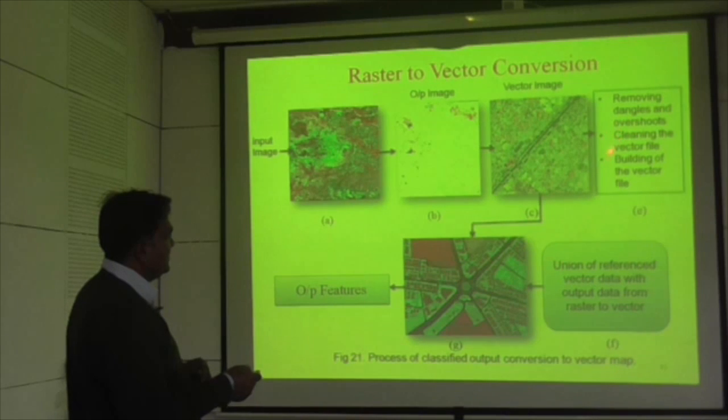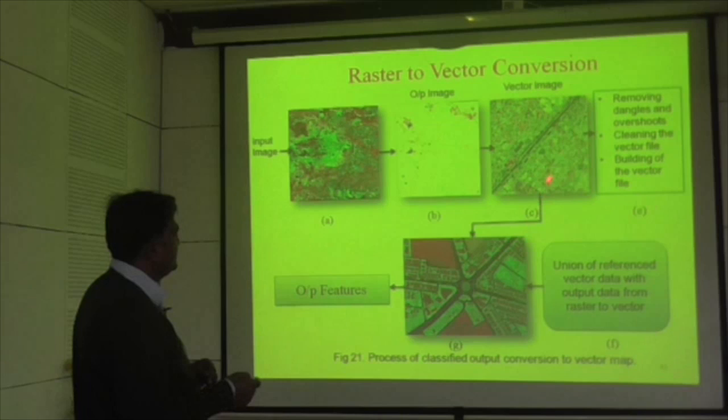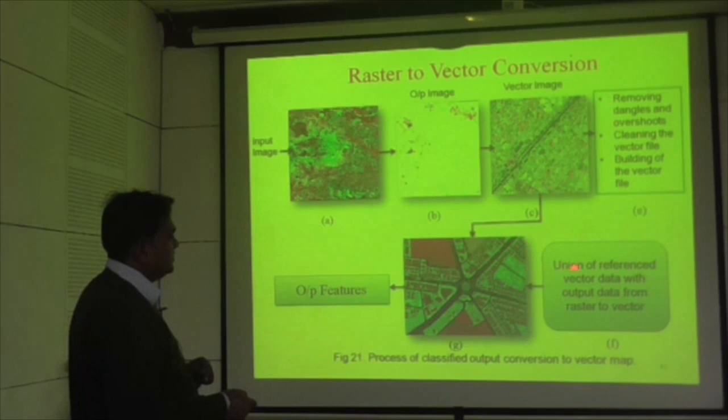Those are called angles, and we clean and build those errors. And after that, we have to union these values and refine those values. And after that, we get this type of output. So it is the union of reference vector data with output from the raster to vector.